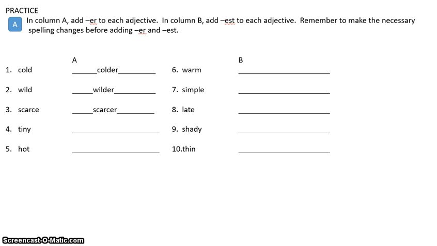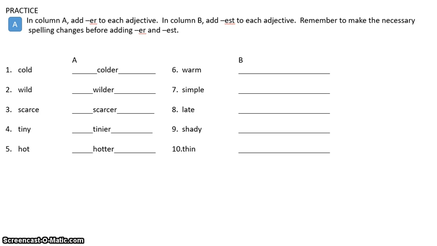On number 4, this is that rule where you have to change the Y to an I and add ER, tinier. And then number 5 is the double consonant rule. You have a short vowel, O, followed by one consonant, T. So you're going to double the T and add ER.